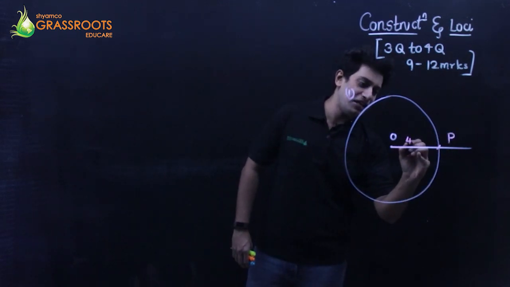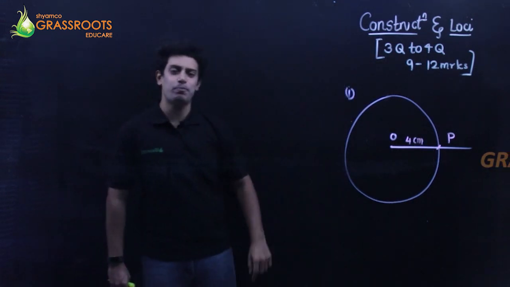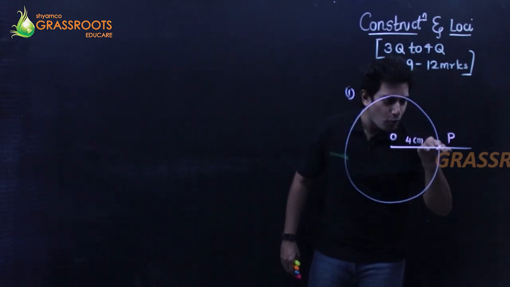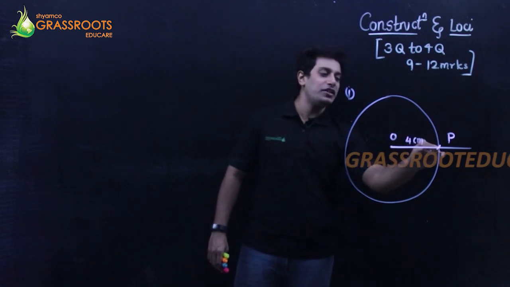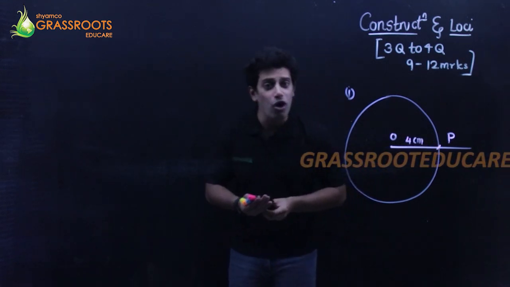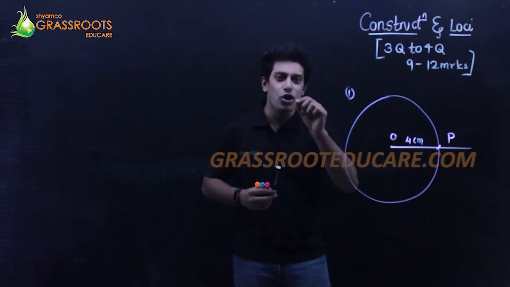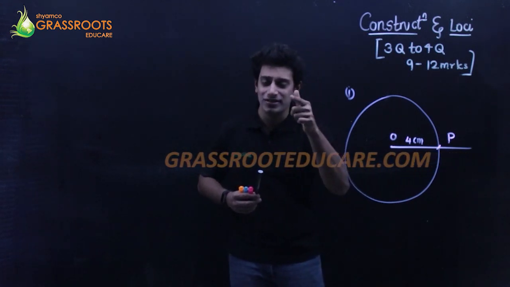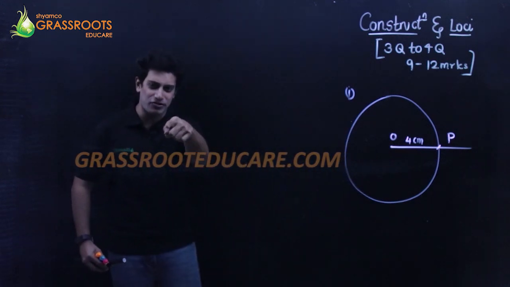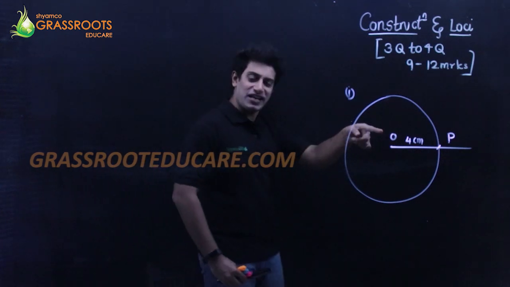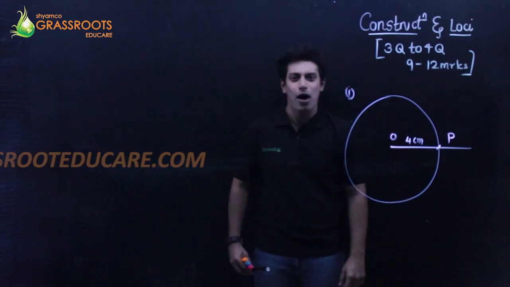Definitely, please write down the data: 4 centimeter. This point P is on the circumference of the circle. I want to draw a tangent at this point. To draw a tangent, you need to draw a 90 degrees. So keep your rounder, mark my words, start doing what I'm saying. Take a pen, pencil, paper, everything, keep it ready now. What I'm saying, you do it. You perform these sums with me now.